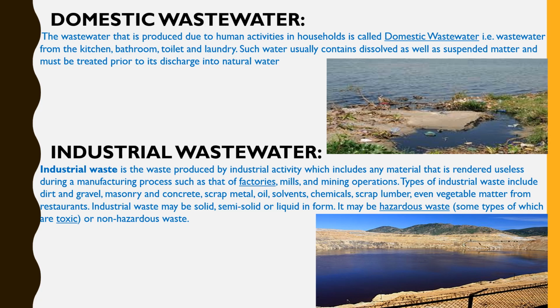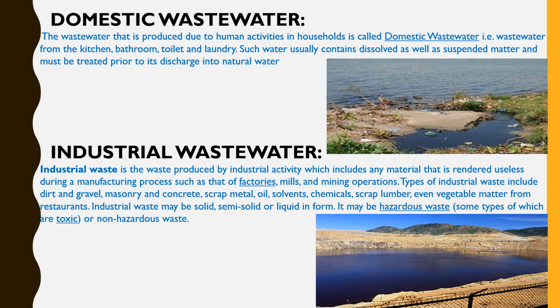Domestic wastewater. The wastewater that is produced due to human activities in households is called domestic wastewater. It is also called sanitary sewage. Examples of domestic wastewater include bathroom, kitchen, and laundry water. Such water usually contains dissolved as well as suspended matter.